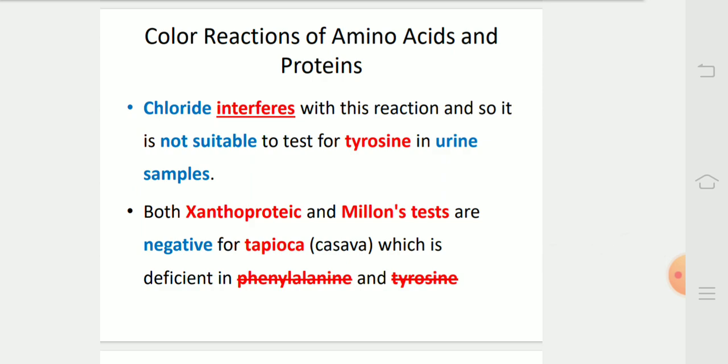Chloride interferes with this reaction, and so it is not suitable to test for tyrosine in urine samples. Both xanthoproteic and Millon's tests are negative for tapioca, that is cassava, which is deficient in phenylalanine and tyrosine.